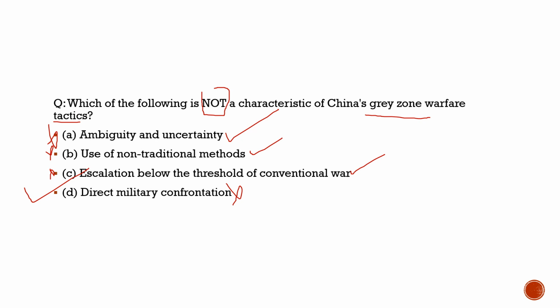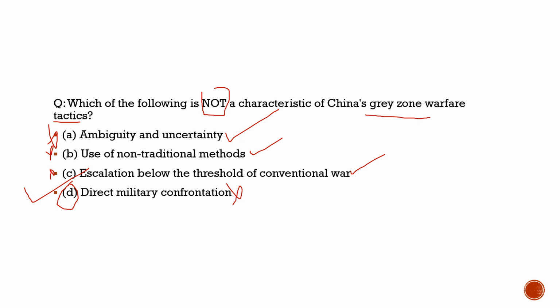It is option D. So with respect to this question, the correct statement is option D, as it is not a characteristic of China's gray zone war tactic. There would be no military confrontation, but they would use different alternative methods. They would keep us in ambiguity, so we would not be able to answer whether what they are doing is truly genuine. They are often believed to break the status quo. They will go against the agreements itself. They will unilaterally decide what to do, and what the border solution would be.